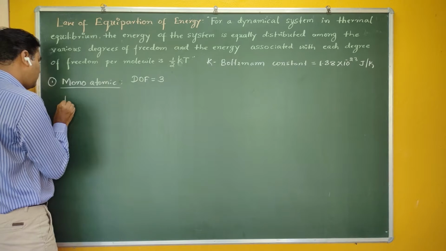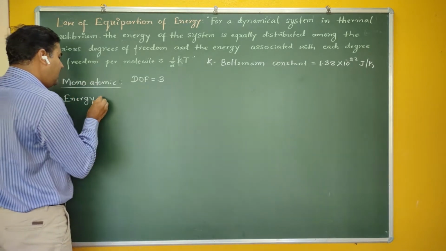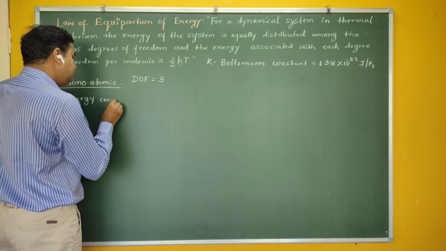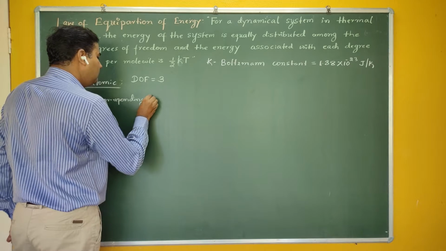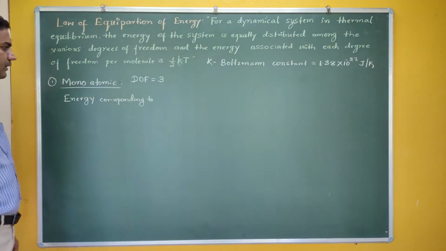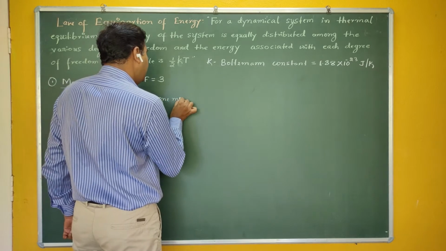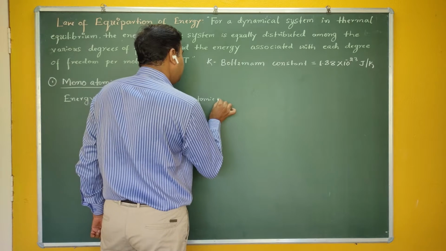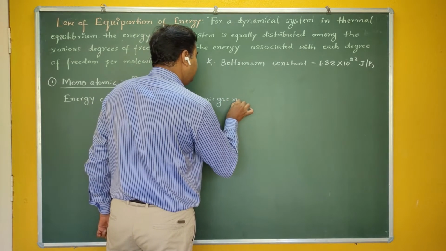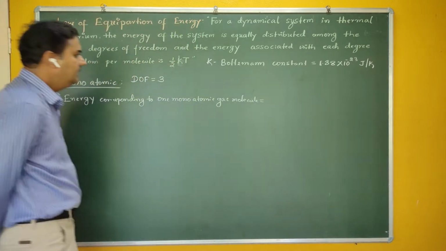So according to the law of equipartition of energy, what is the energy corresponding to one monoatomic gas molecule?